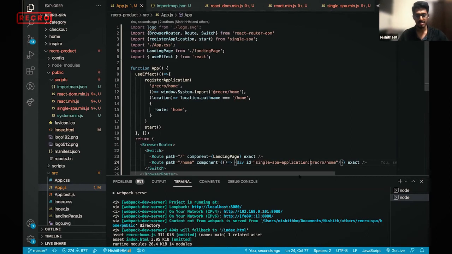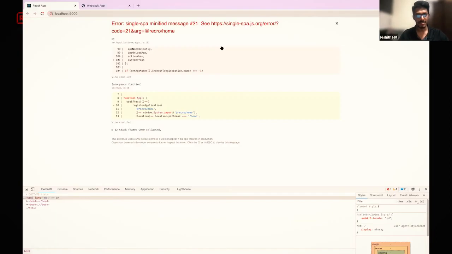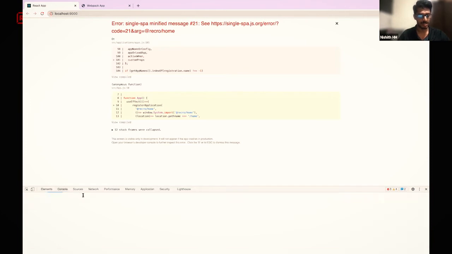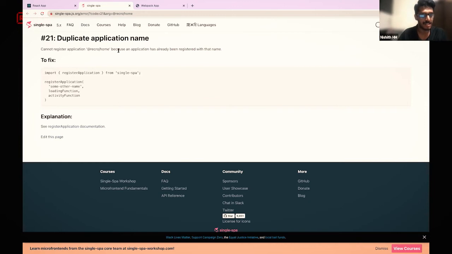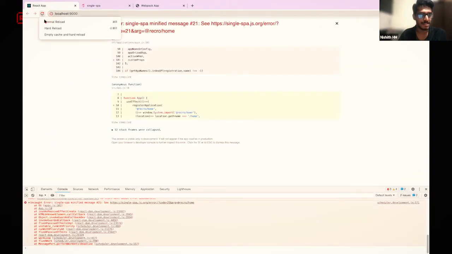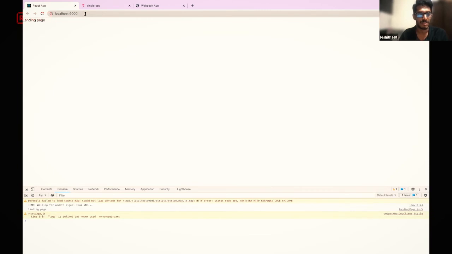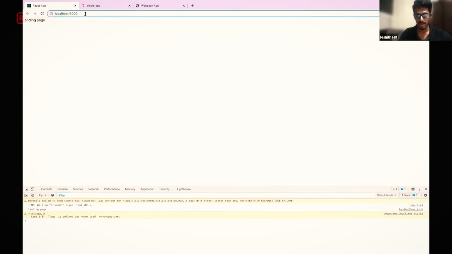So now let's go to our web. You get this error because if you go to the console and check it, you get all these details telling you it's a duplicate app name. So it has already been registered. This error came up because of the Ctrl+S save I was doing, so it kept on registering. You can avoid that as well, and I'll show how to do it.